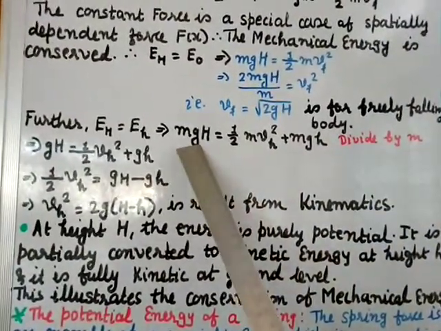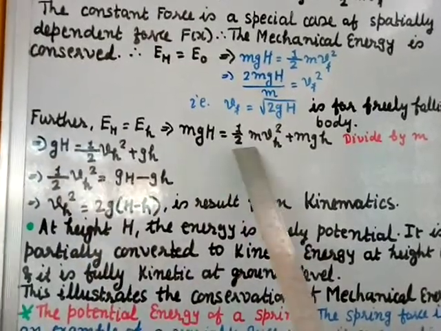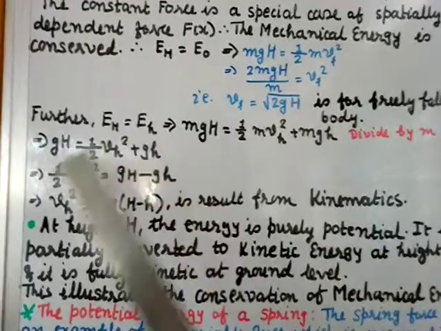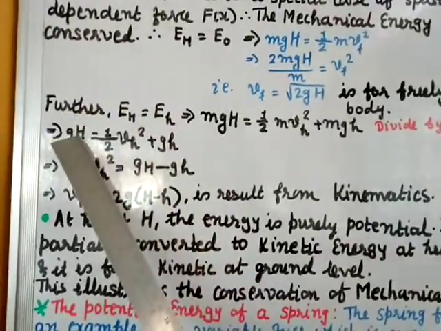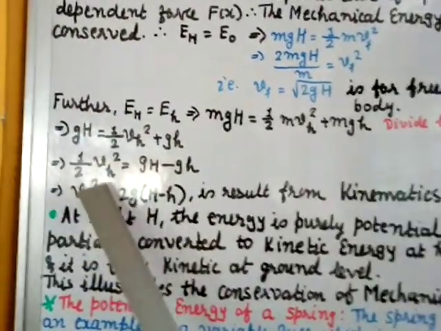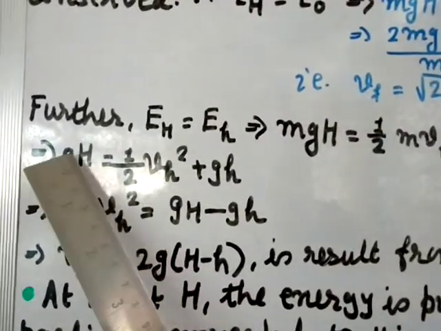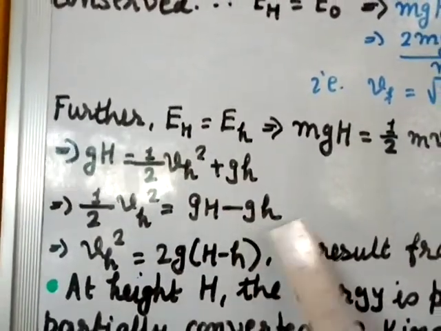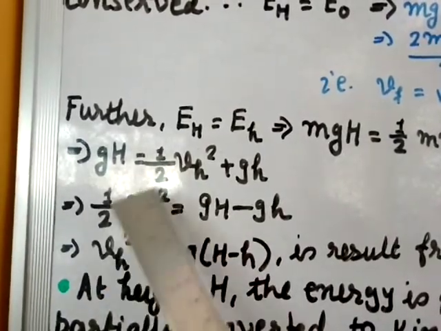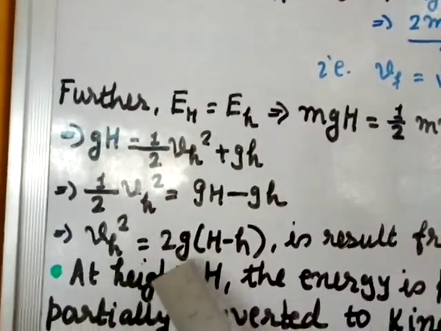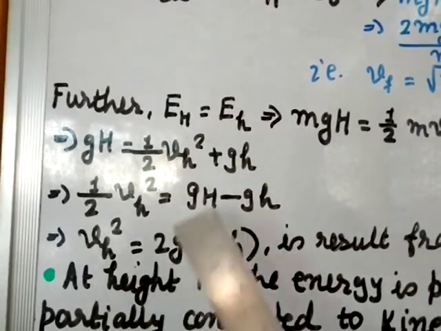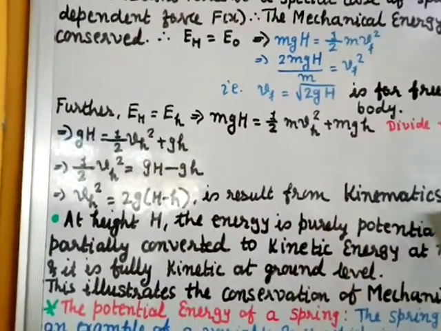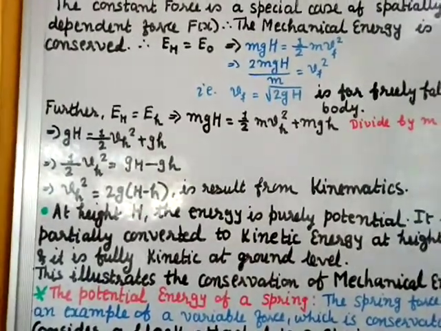When you divide by m, you get gH equal to 1/2 v_h² plus gh. Now this gh, if you transfer it over here, remains 1/2 v_h² equal to gH as it is, and this when transferred is minus gh. Transfer 2 over here, so you get v_h² equal to 2g, taking g common, times (H minus h). This result is also from kinematics, so this is also a known result to us.